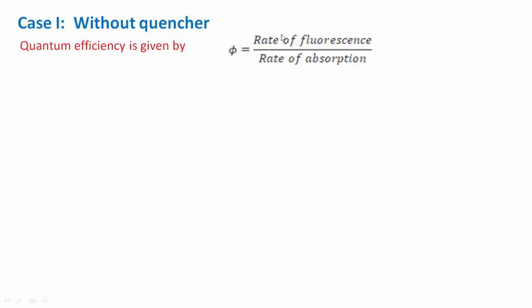So phi is equal to the rate of fluorescence divided by the rate of absorption. Now, as discussed earlier in the table, the rate of fluorescence is equal to Kf into the concentration of A star S1, divided by the rate of absorption, which is IA. So as this is the case without quencher, we place here phi 0f.